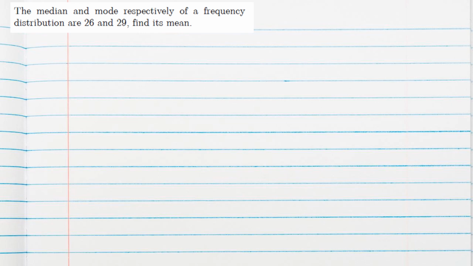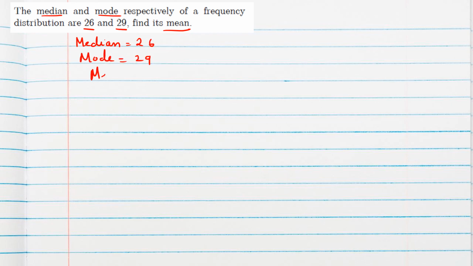Median and mode respectively of a frequency distribution are given as 26 and 29. We should find the mean. Here we have one relation between these three measures of central tendency that we can use. Median is given to us, which is 26. Mode is given to us, 29.